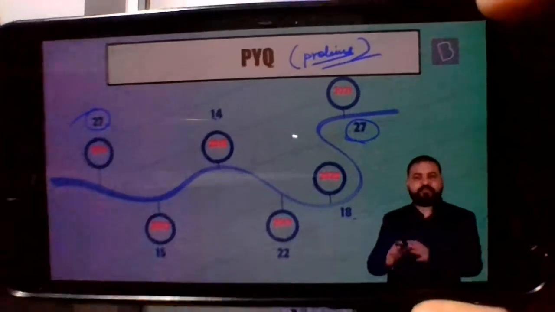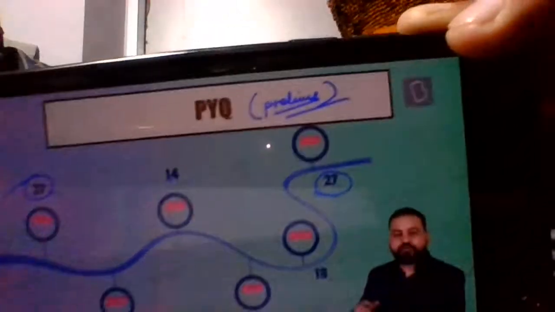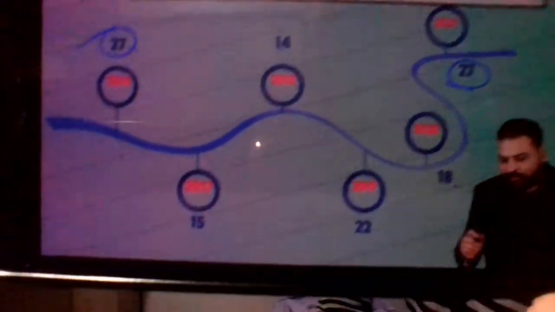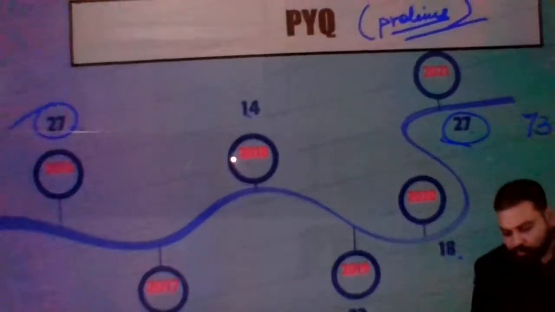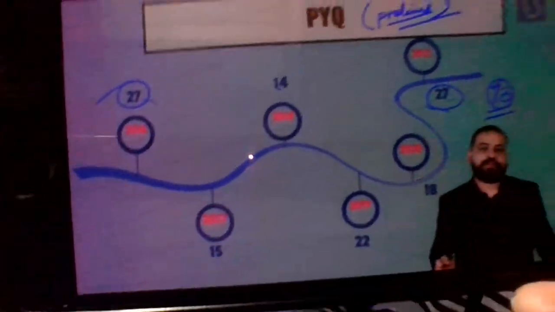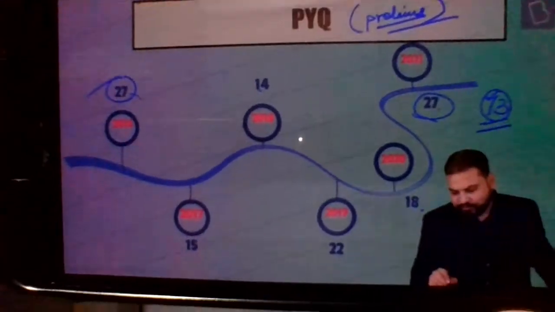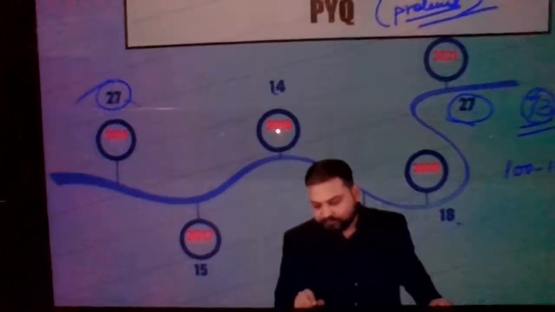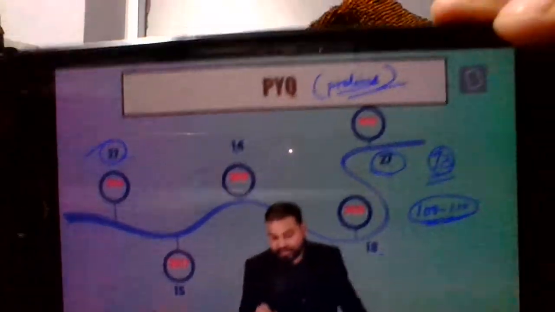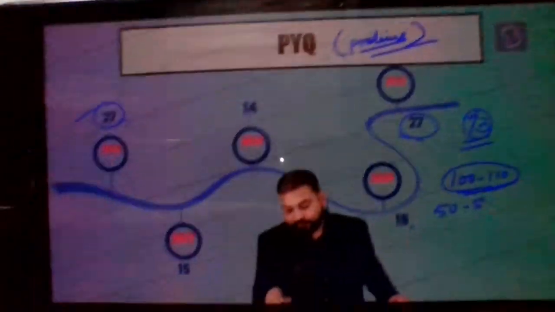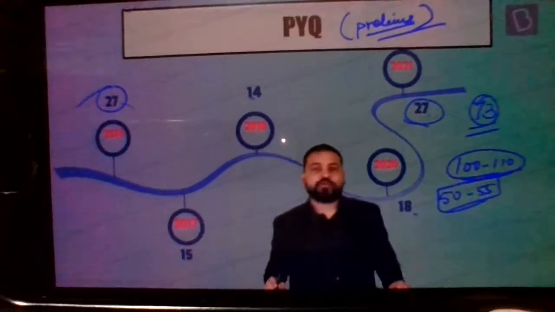Let's say somebody has not read the newspaper at all. So now that student is going with 73 questions into the examination hall. And as you all know, the cutoff is usually between, let's say, 100 to 110. So he or she has to get some 50 to 55 totally correct answers.